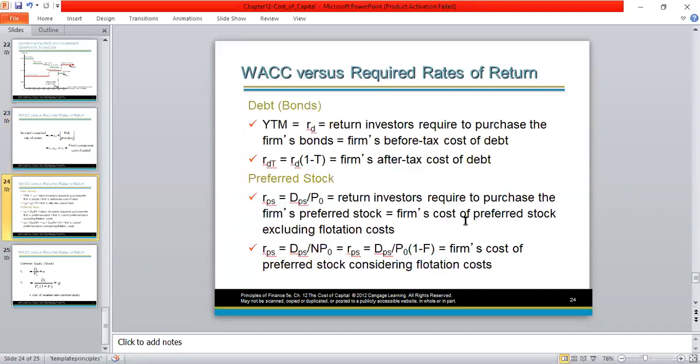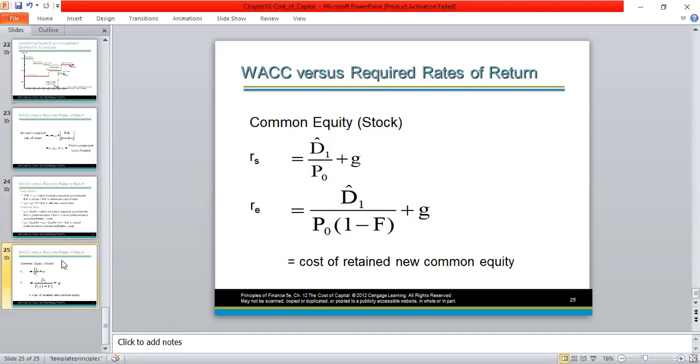So this slide again tells the different cost of capitals with regard to debt or bonds. It is after tax cost of debt. With regard to preference shares, it is cost of preference shares. Then with regard to ordinary shares, earlier we have looked at how to calculate the cost of ordinary shares. If it is for an existing ordinary share, then we take dividend yield D1 divided by P0.